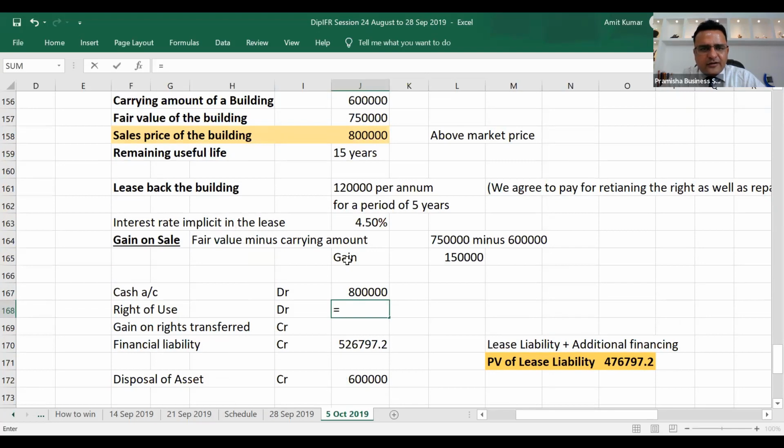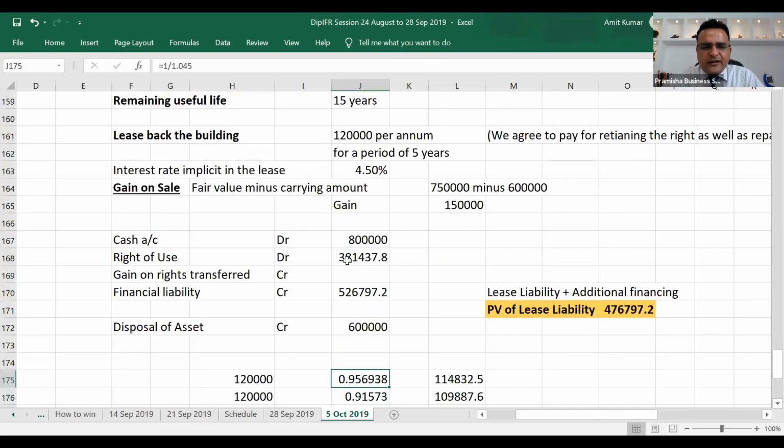Carrying amount 600,000. Present value of lease liability 476,797.2 divided by fair value of the building, that is 750,000. 381,437 will be the value of right of use retained.